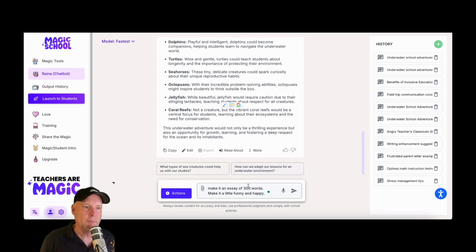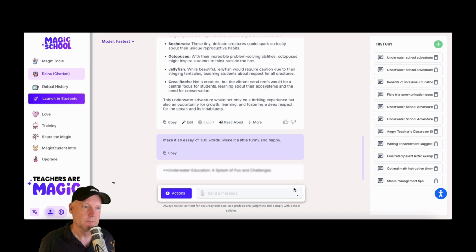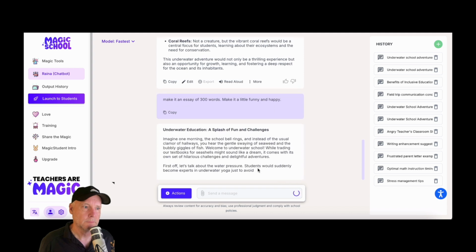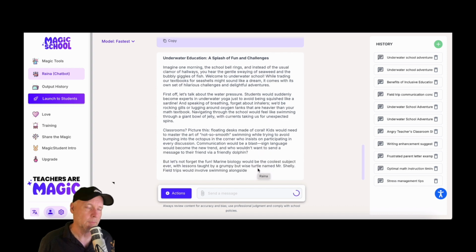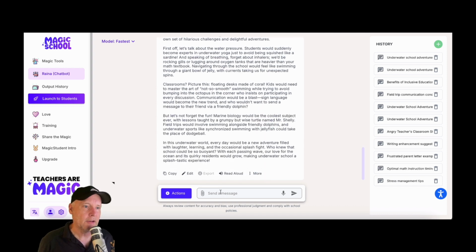So I'm now adding these parameters. You can add a zillion parameters, and the better you get at adding parameters, the better your return is going to be from Raina the chatbot or any other AI service you might use. Let's see what happens here. There we go. That's an essay, and it should be a little bit silly and funny and whatever I want it to be. Now I could change the style.